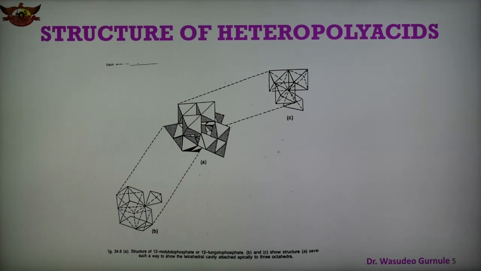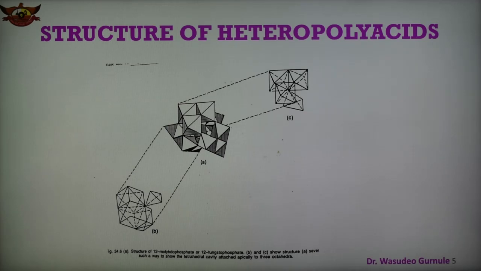So in this structure, the MoO6 octahedra share their apices with the neighboring octahedra, and this gives a tetrahedral cavity in the center which accommodates a small atom like phosphorus or arsenic, or any other heteroatom.